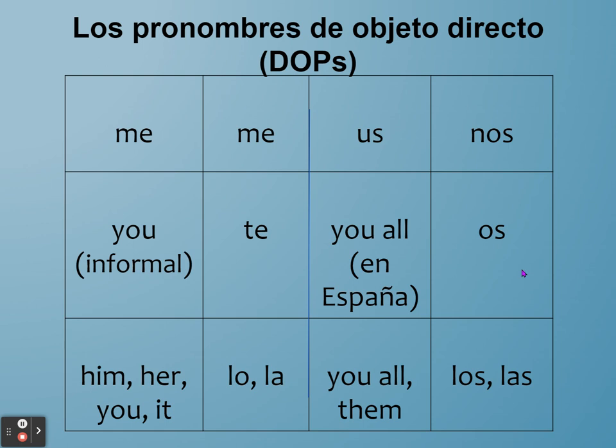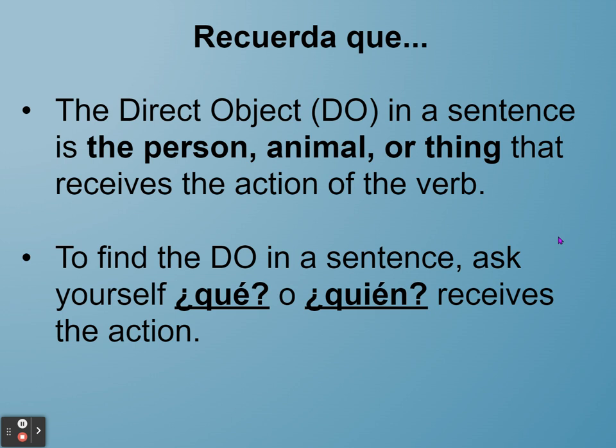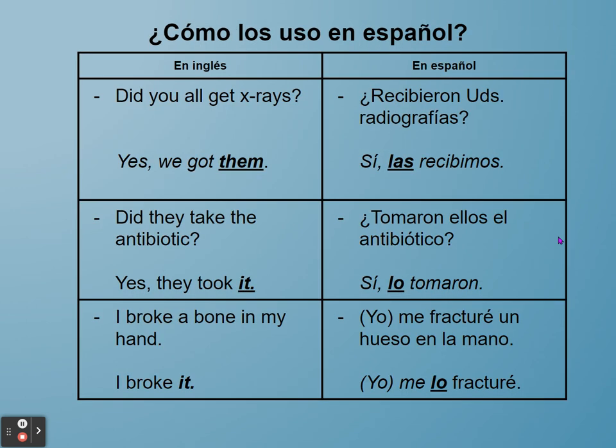And you'll notice the ones in the bottom row are masculine and feminine, singular and plural. So once again, you need to remember that the direct object in a sentence is a person, animal, or thing that receives the action of the verb. This is a bit repetitive, but I will end up saying this again and again, to the point where you're really sick of hearing it. And to find the direct object in a sentence, you want to ask yourself, ¿qué, what, or quién, who receives the action?